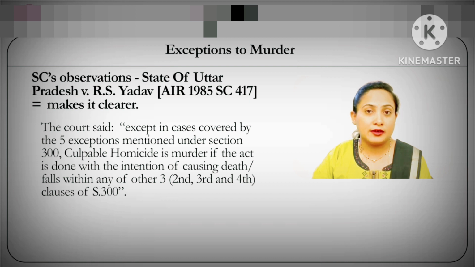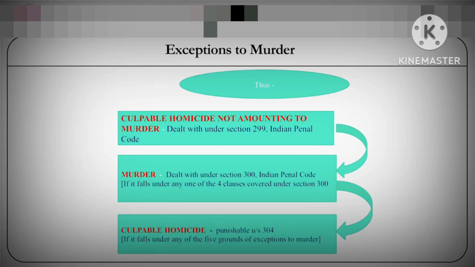This case makes it clear that 299 becomes 300 if one of the 4 clauses mentioned under 300 applies to a scenario. This case further clarifies that 300 can again become a case of culpable homicide, provided any one of the 5 grounds of exceptions mentioned under 300 applies to a case scenario.